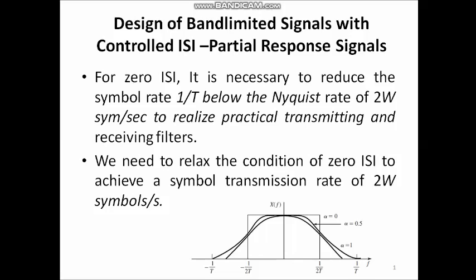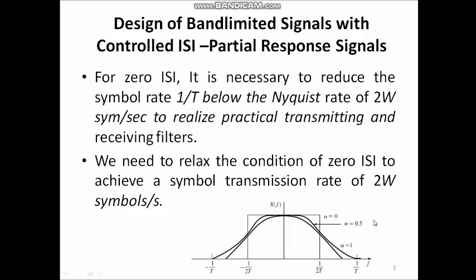The maximum rate at which we can transmit a baseband signal without intersymbol interference is 1 by T equal to 2W. So, this 2W symbols per second is the theoretical Nyquist rate. For this to happen, we need to use a rectangular pulse in the frequency domain. This is shown in the figure here.